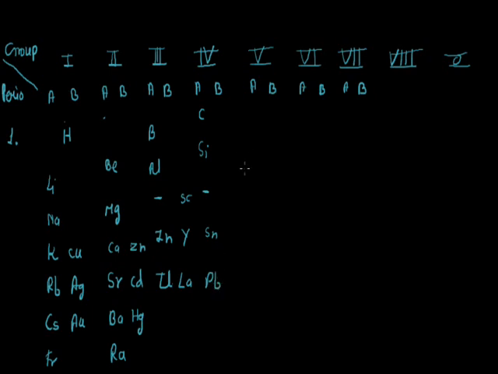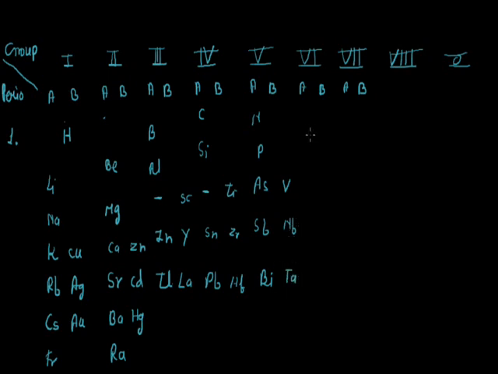And in the fourth B group, the elements are Ti, titanium, zirconium, Zr, and hafnium, Hf. And in the fifth group A, the elements placed are nitrogen, phosphorus, arsenic, antimony, bismuth. And in group B are vanadium, V, niobium, Nb, and tantalum, Ta.